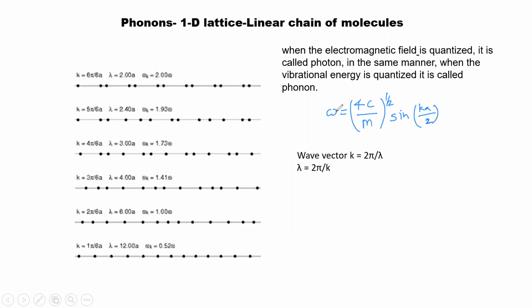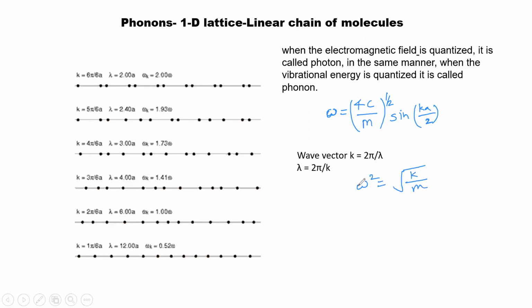Now, where does it come from? It is just your harmonic oscillation formula. Yes, omega square equal to K by m.